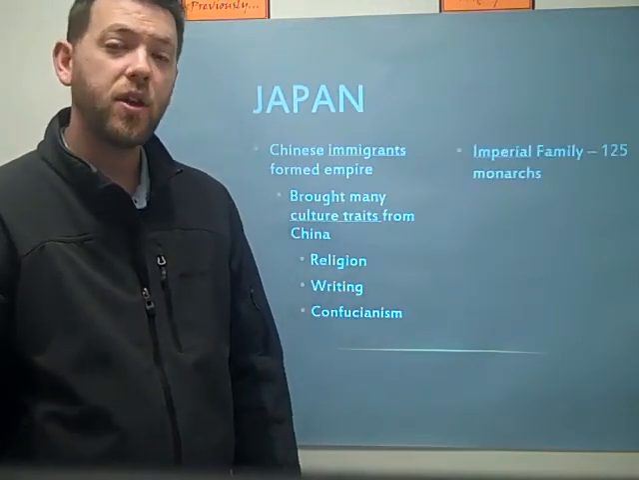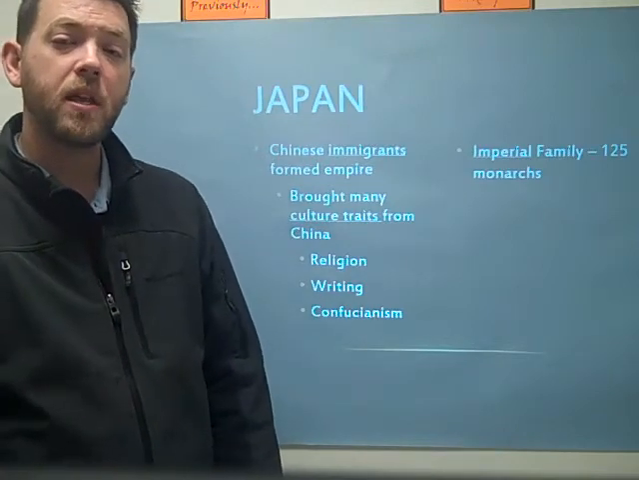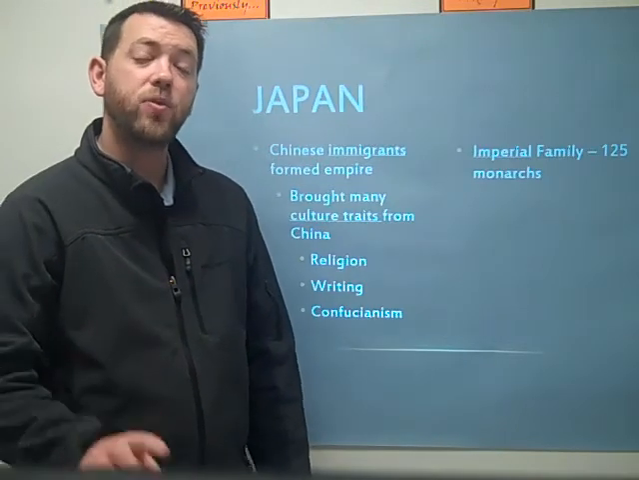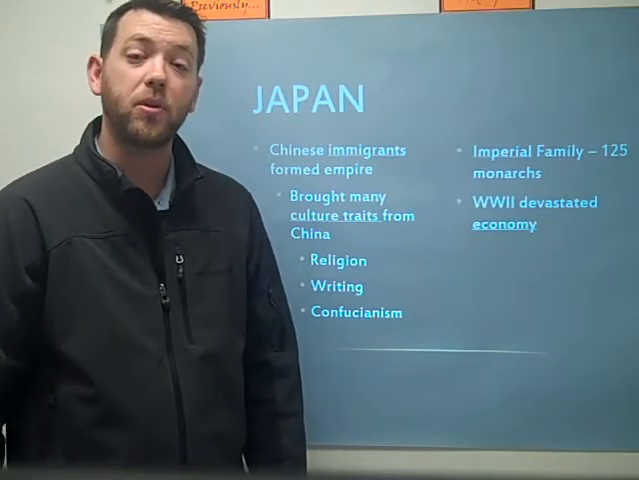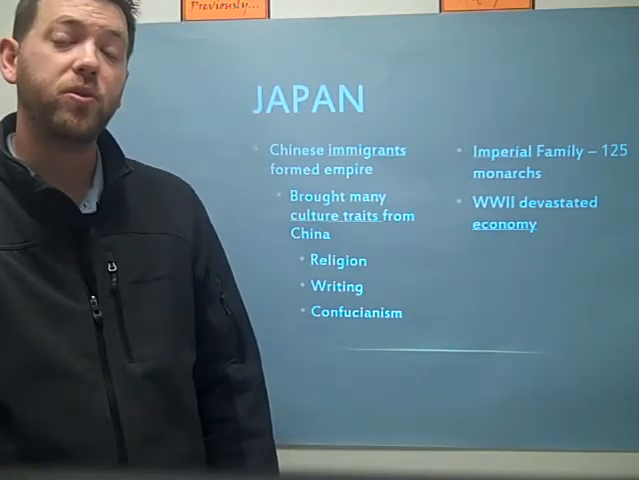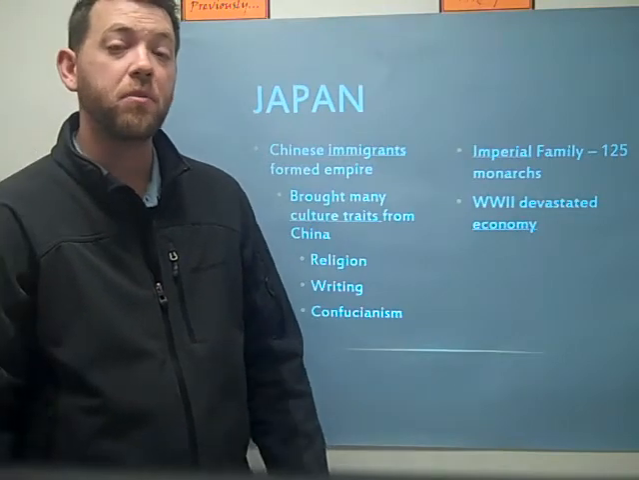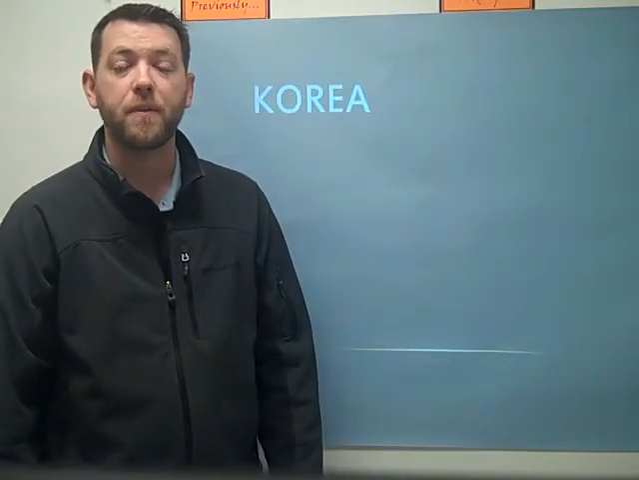The imperial family in Japan lasted through 125 continuous monarchs, which is pretty incredible. But after World War II, their economy was completely devastated.